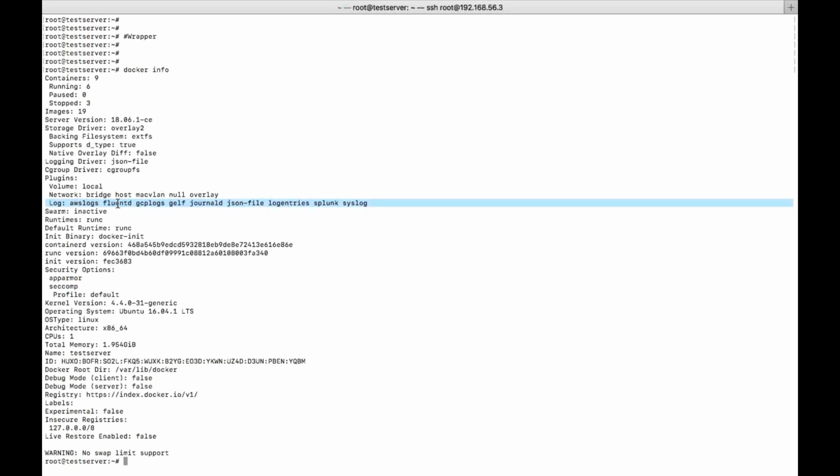This one is GCP logs. So where exactly are these logs available? These are the technologies which we have. AWS logs is not present here. This is a tool which is used to collect the logs. Similarly, in Linux, we have syslogs. This is the actual log which will store the information. Generally, we are not using Splunk and everything to collect the logs. These are the supported ones which we can use in order to collect the logs.